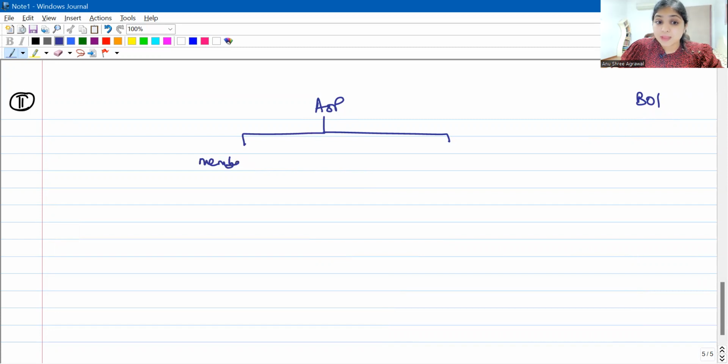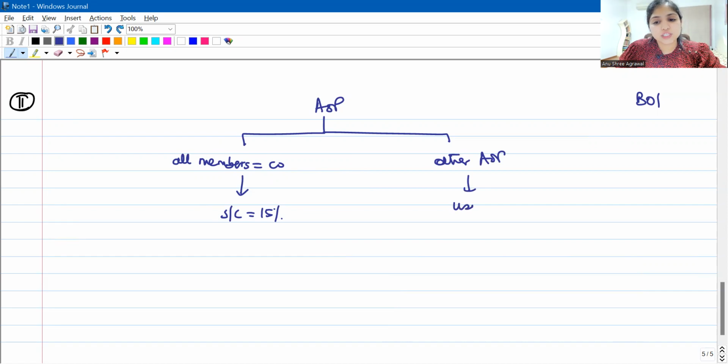Yes, it is possible, because in an association of persons, anybody can be a member, even a company. If all the members are companies, here we have an amendment. In such case, I will restrict the surcharge rate to 15%. If my AOP is any other AOP, then the usual provisions will apply.